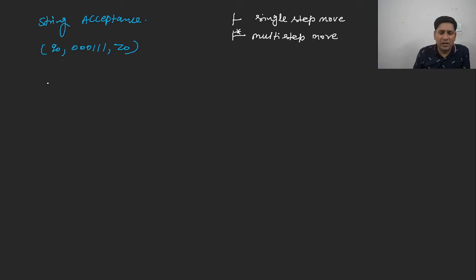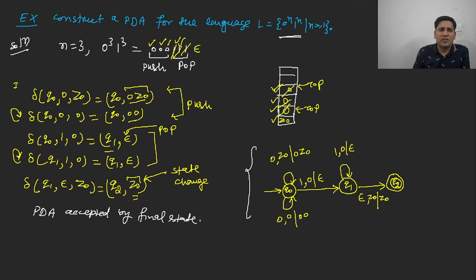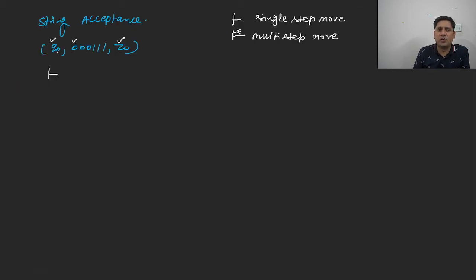Now let us perform the string acceptance. The state is Q0, the input is 0, the topmost symbol is Z0. Let us go back. Which transition function is satisfiable? Q0 is the current state, 0 is the input, Z0 is the topmost symbol. So 0 will be pushed onto the stack. Now the remaining string is 0011 and the stack is 0Z. When we represent the string acceptance, it contains all the stack symbols.